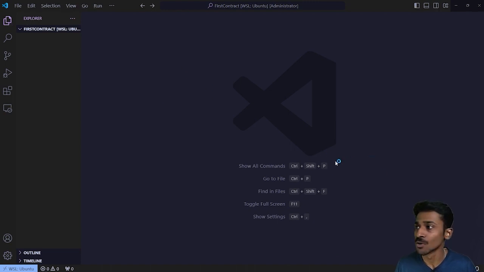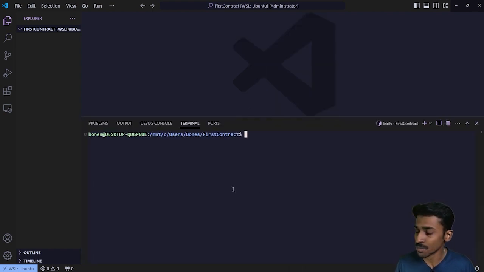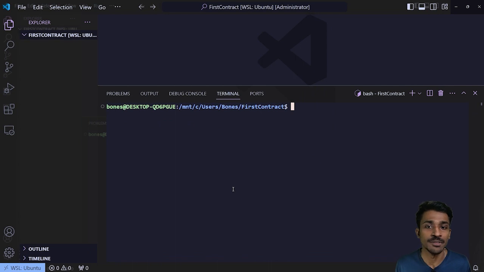This is the part where we can actually start setting up our Move project and writing down the code that is going to be required for us to write up our very first smart contract. Okay, so now that I'm inside of a folder, the very first thing that we're going to do, I'm going to open up my terminal here. Let me zoom it up by a bit. There we go. The very first thing that we'll have to do is create a workspace environment. The command that we're going to need is sui move new, and then you can follow it up with the name of your workspace.